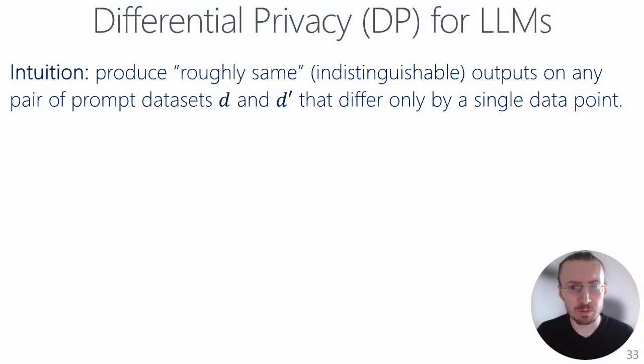Before we delve deeply into how to prevent the privacy leakage from prompts, I have to introduce the concept of differential privacy. In the context of LLMs, differential privacy is defined as a mathematical framework to implement formal privacy guarantees. Intuitively, the outputs from this adaptation of LLMs should be the same, or indistinguishable, independently of whether or not a given data point is used to learn a prompt. Here we consider neighboring datasets, D and D prime, that differ only by a single data point.